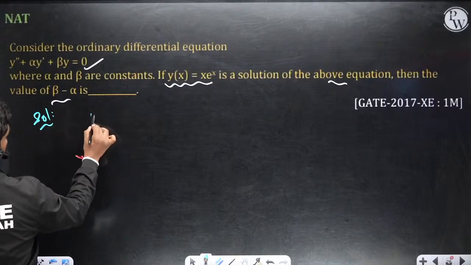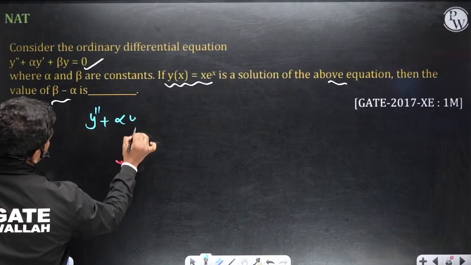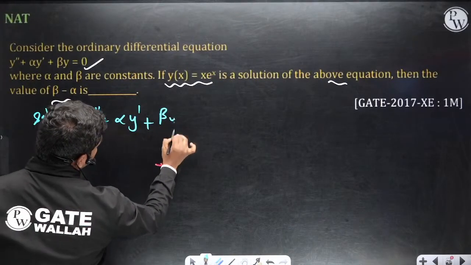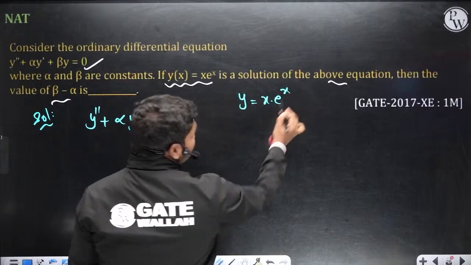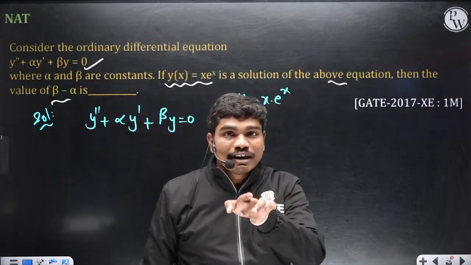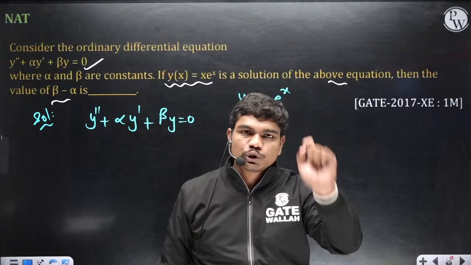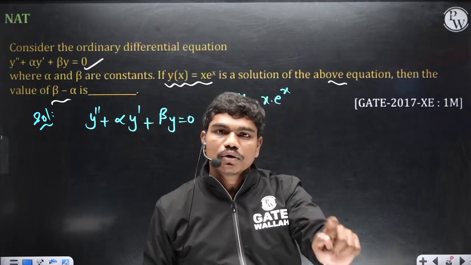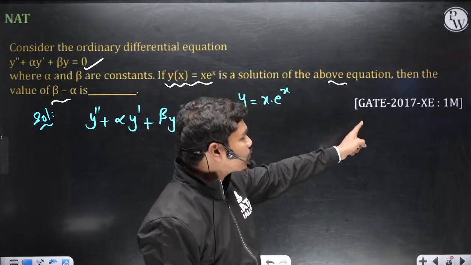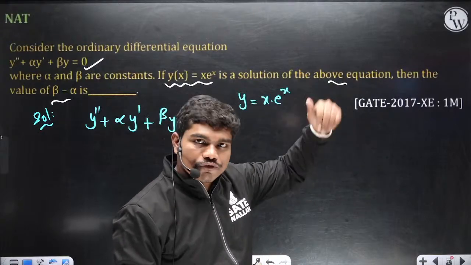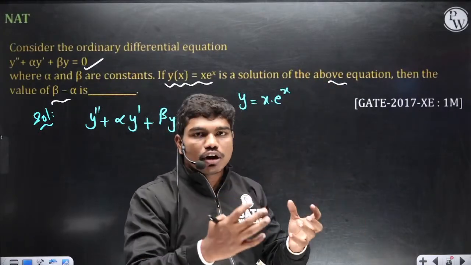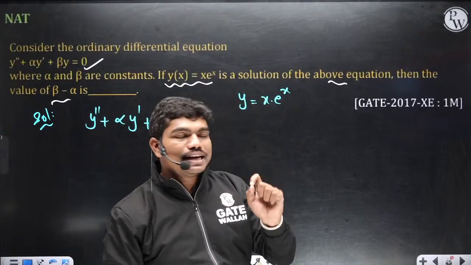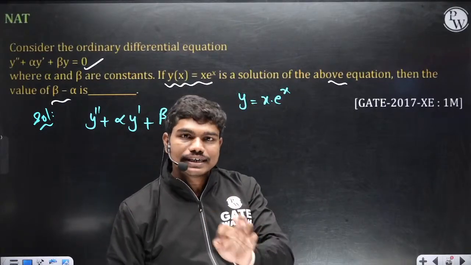y double dash plus alpha y dash plus beta y is equal to 0. Right? So y they have given you as x into e power x. Look, this is the same model we have solved in partial differential equations. That's why solving PYQs is very, very important. Let us suppose you solve this PYQ from 2017 and then attempt a question which came in 2021, then definitely you have the knowledge to solve that question. That's why I'm telling you PYQs play a very important role in getting good marks.